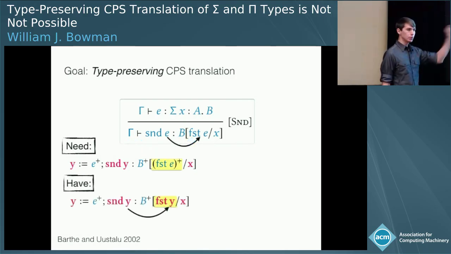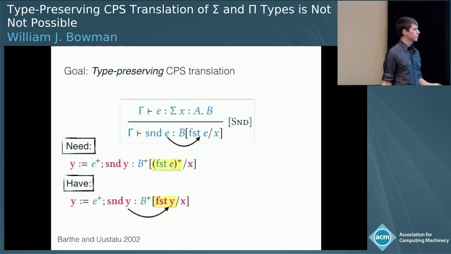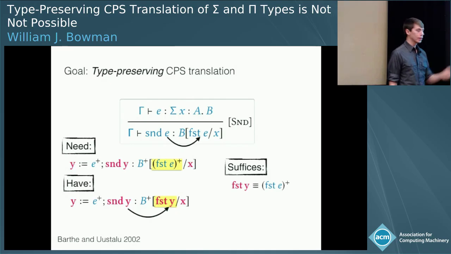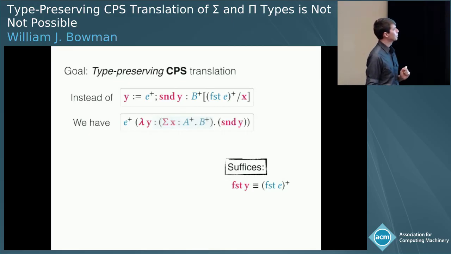But by this typing rule, all we actually have is that second of Y has type B plus with first of Y for X. We copy Y into the type, not E. So how can we show this? Well, it suffices to show that first of Y is equal to the translation of first of E. That's a sort of interesting condition.